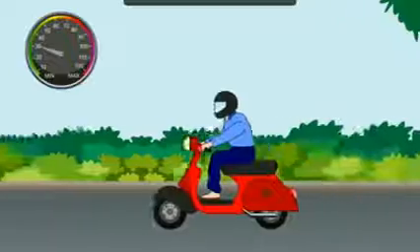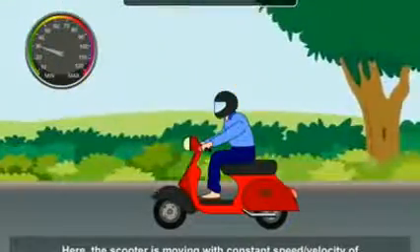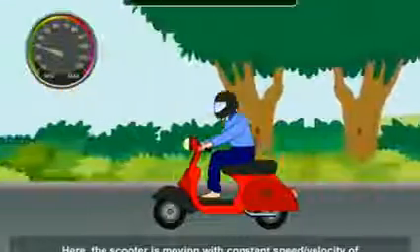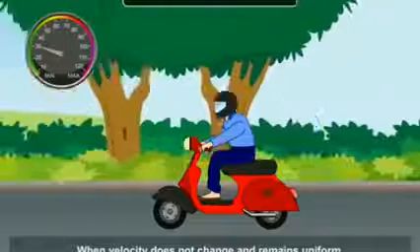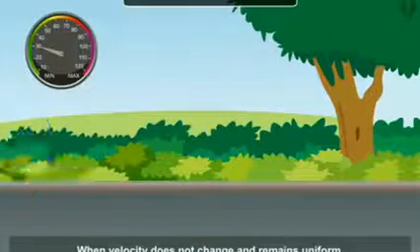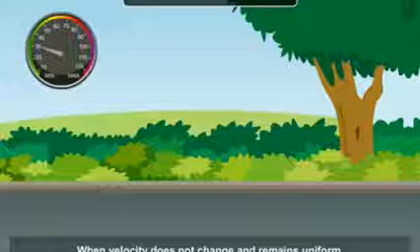Now consider a scooter moving with a constant speed or velocity of 30 km per hour. Here, what is the change in velocity? There is no change in velocity. As the velocity remains the same or uniform here, acceleration is said to be zero acceleration.